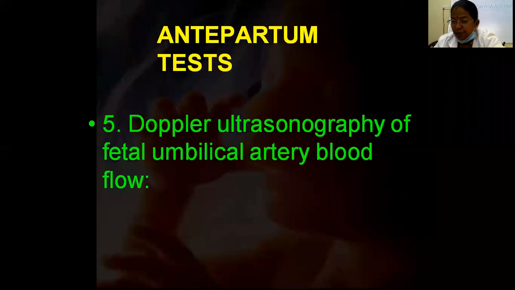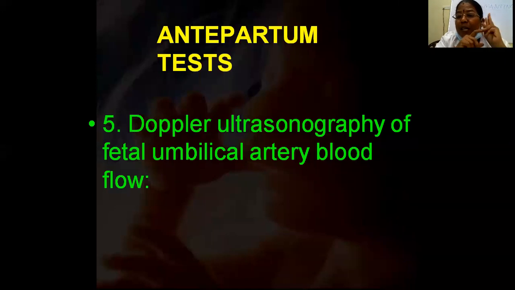So what is the modified biophysical profile? In the modified biophysical profile, we only take 2 things, AFI and NST. If these 2 are good, there is no need to measure fetal tone, breathing movements, or body movements. If either the NST or AFI is abnormal, then we can go for the complete biophysical profile, because I already told you this is a time-consuming test.